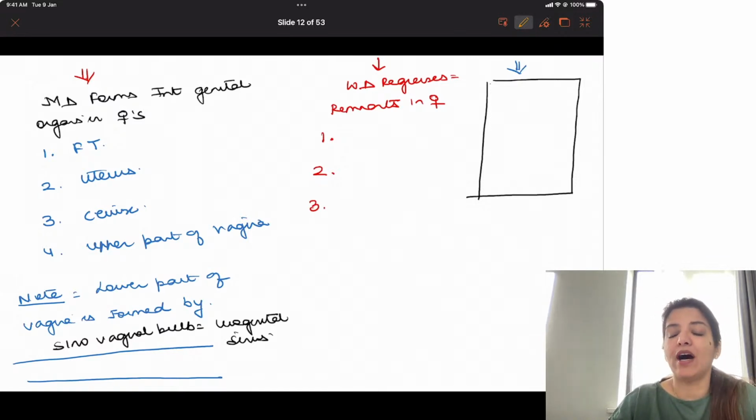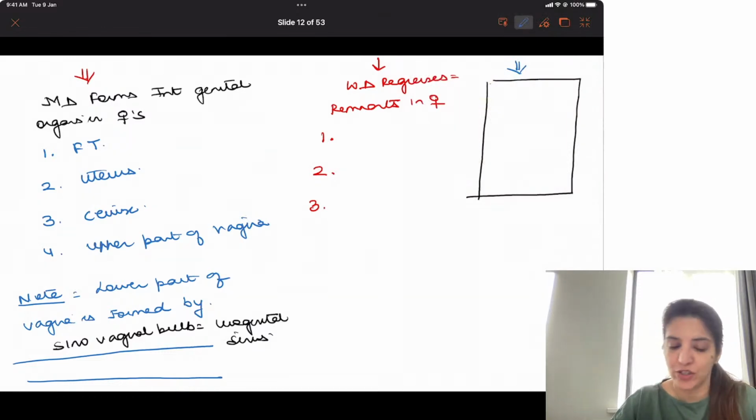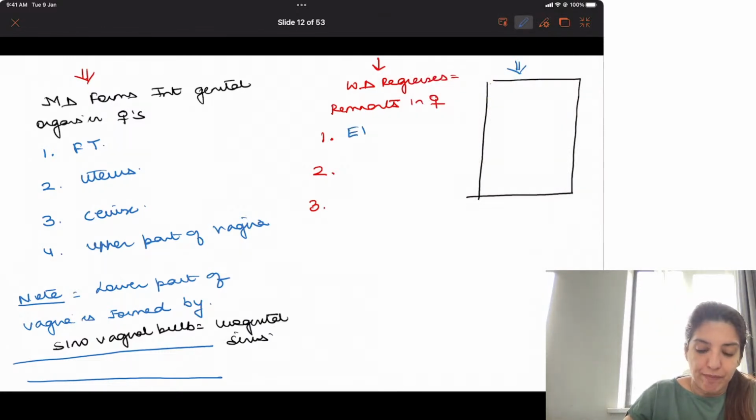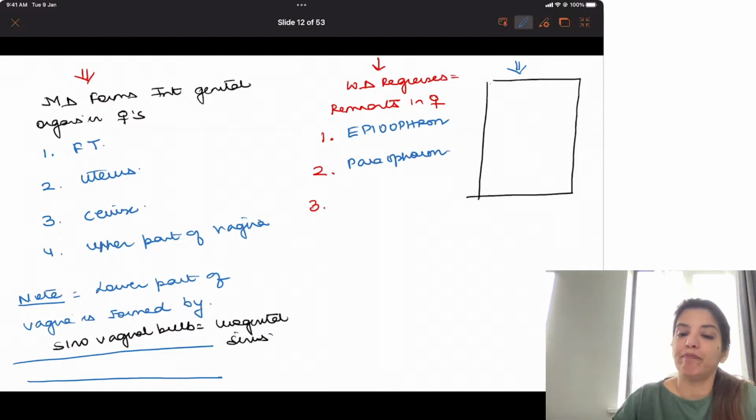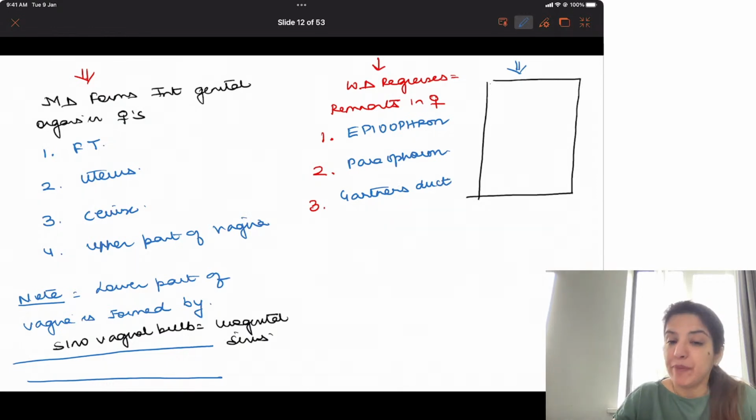What are the remnants of the Wolffian duct in females? Another very important question. Number 1 is epioophoron, number 2 is paraoophoron, and Gartner's duct. These are remnants of the Wolffian duct in females.